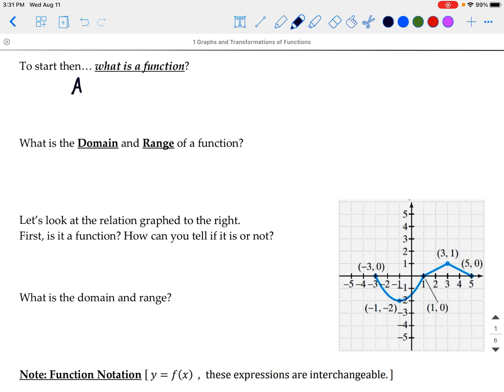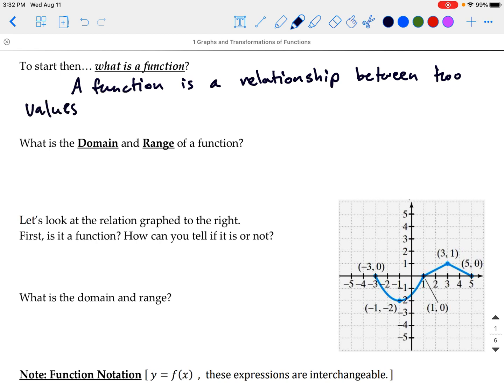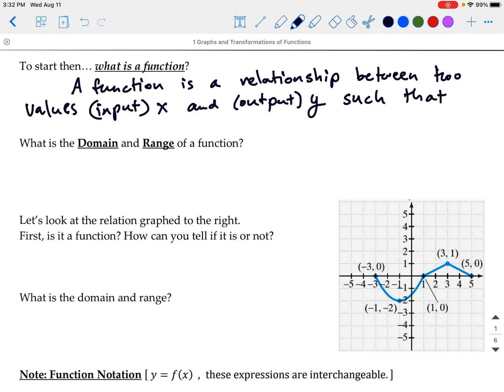Well, a function is a relation, is what it's typically called, but you can think of it as a relationship between two values. So we have our input, which is x, and our output, which is y, or f of x, such that, if we simply have a relationship between them, that's just what we call a relation.